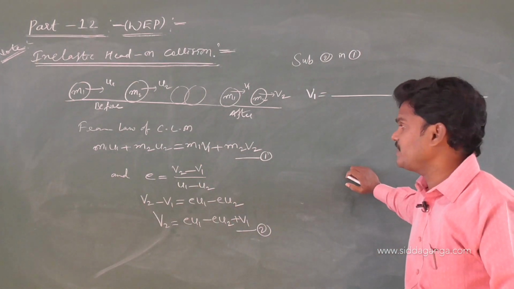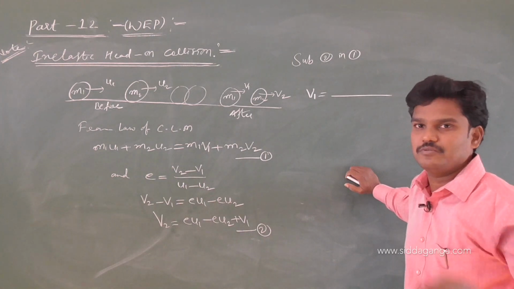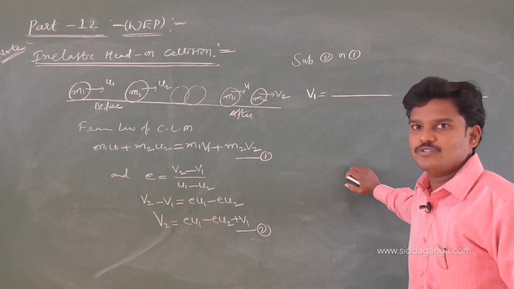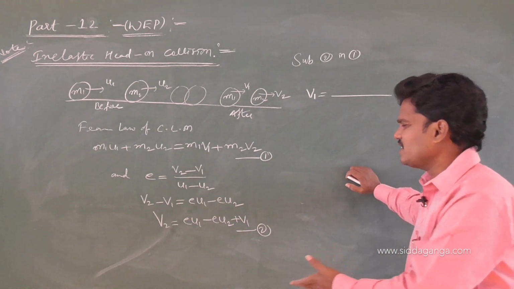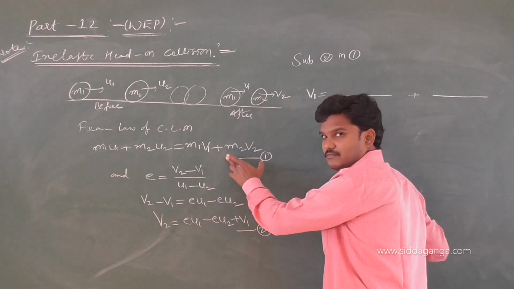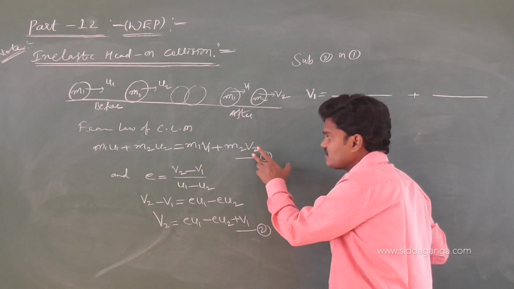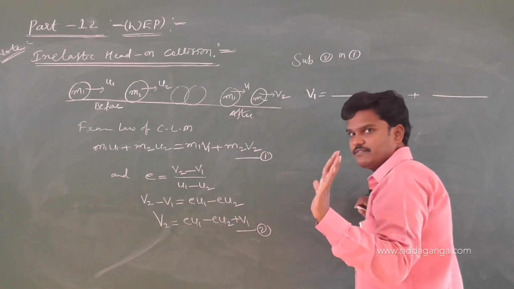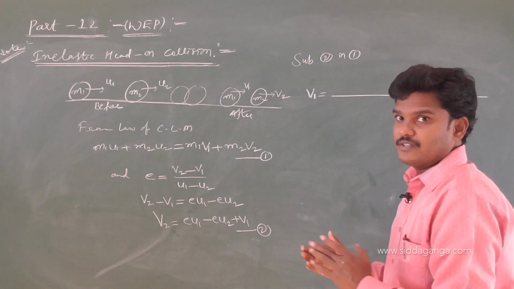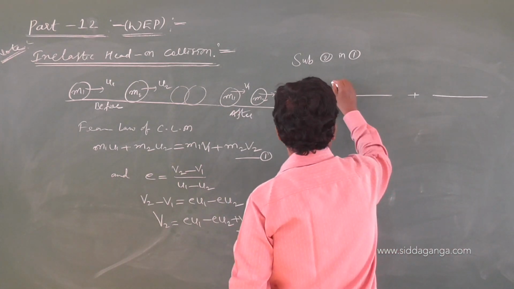If you have free time, you try at home, because there is no need to derive the expressions here. The elastic collision, they will come for the board, so that I derived. This is also nothing, I am just leaving only a few steps. Substitute this in equation 1, you will get v1. In place of v2, you substitute this one, you will get v1. Let us see how I am going to write that v1. Just wait for a minute.